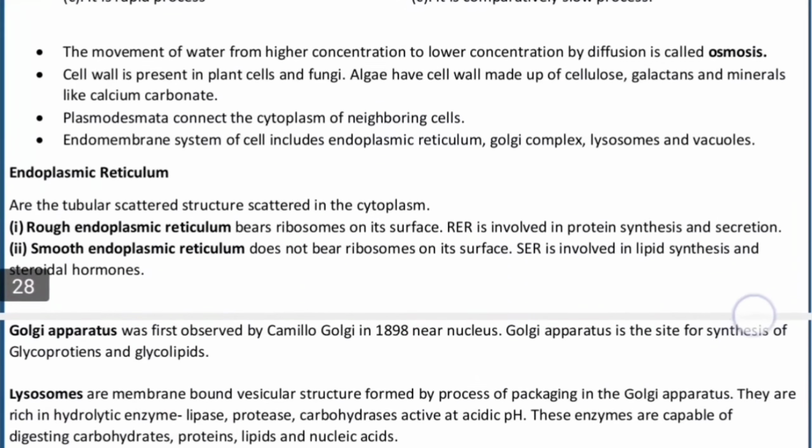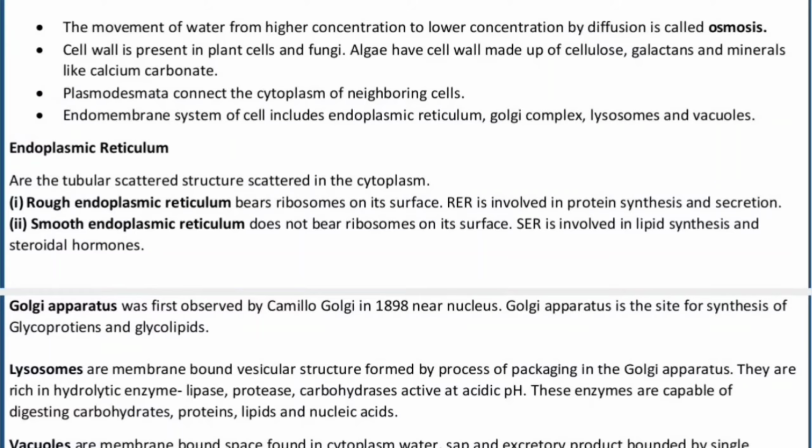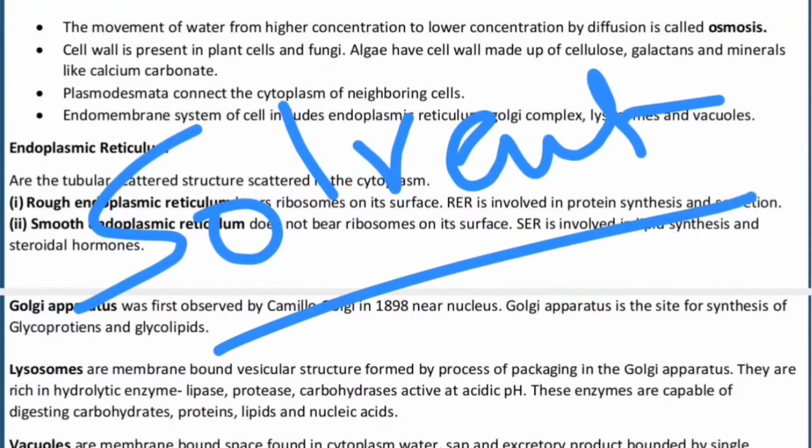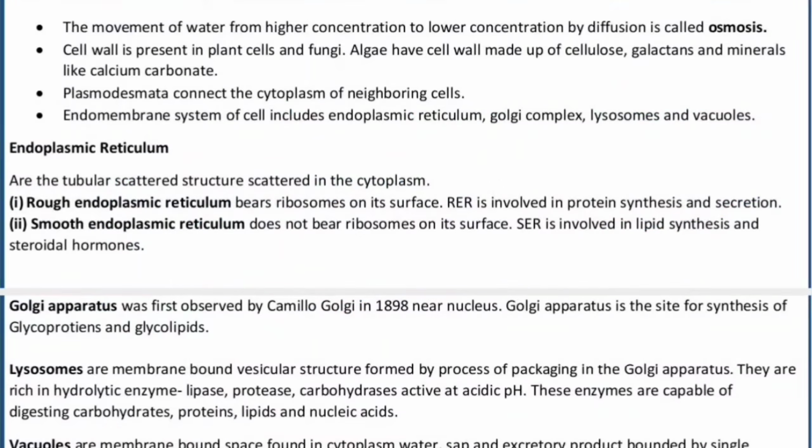The movement of water from higher concentration to the lower concentration by diffusion through a semi-permeable membrane is called osmosis. Do remember that osmosis is basically the spontaneous flow of solvent molecules. I am writing that down. Please do remember it is solvent, it is not the solute. Solvent molecules from higher concentration to the lower concentration through a semi-permeable membrane.